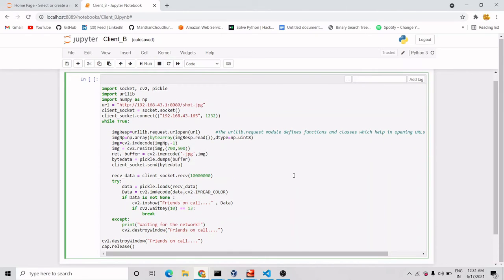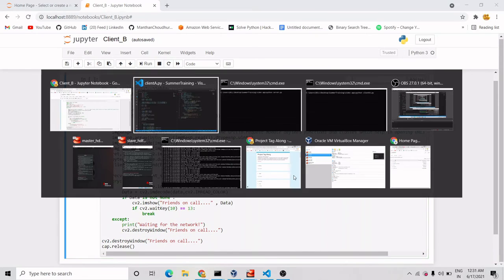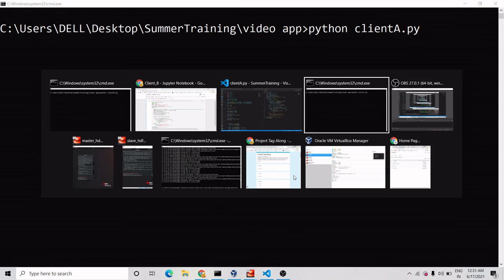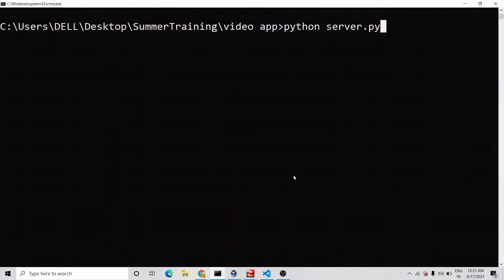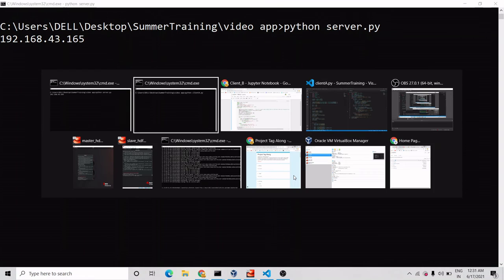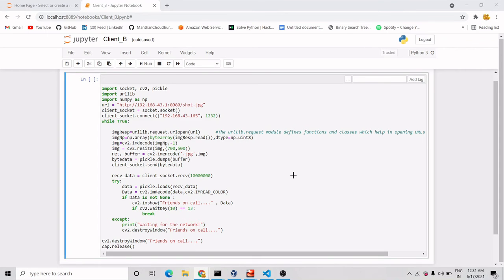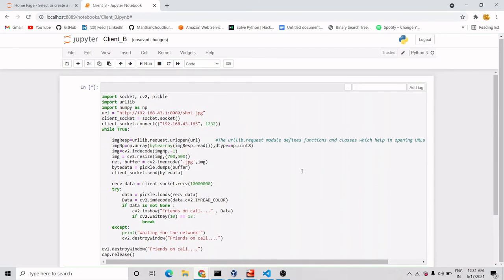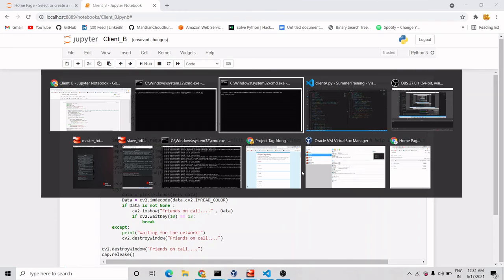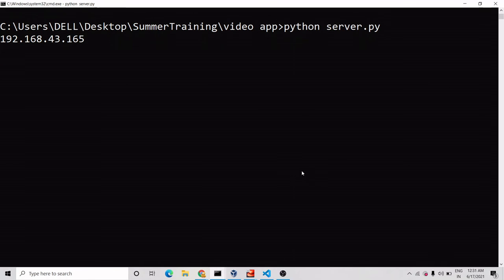Now I am going to run all these programs so that we get to know what is actually happening here. So this is my server program. Let me run this. Okay, so I have run the server program. This is the IP of the server program as I showed there, and this is client A. So I have run client A also. Now let me run client B also. I have run client B also. Now let's go to the server side. Let's see what is happening here.